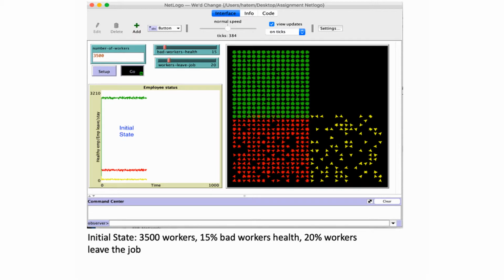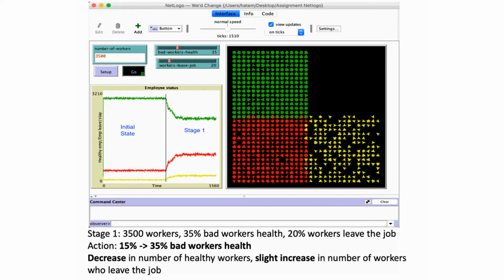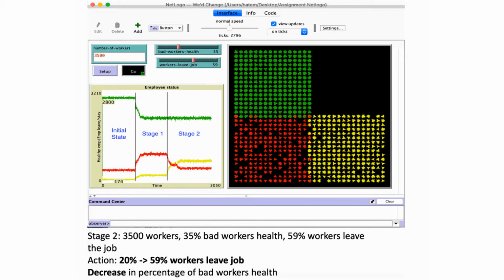To simulate the intervention outcome, our team used NetLogo and found an increase of workers leaving the job will result in a decrease of workers having bad lung health.